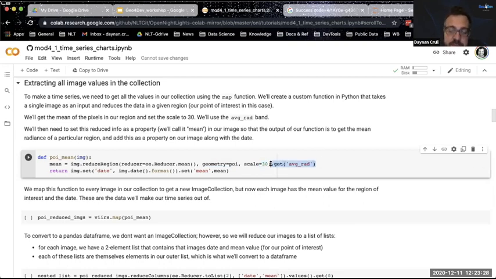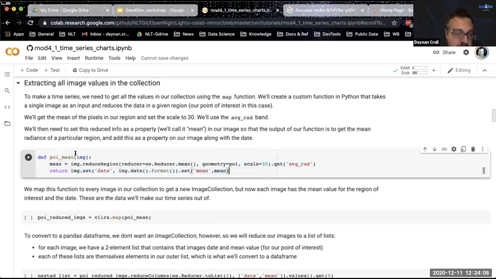And as always before, we're going to get the average radiance band for these data. And then what we're doing here is saving that as a variable called mean. All right, this is the average for these pixels. It's a number. And we're actually adding this information to our image itself by adding this as metadata. We're going to create a label called date, and we're going to put this data into a format that's easy to read so that later we can plot this and we know what the data is. We don't have to deal with the Unix timestamps and all that mess. And then we're going to create a label called mean, and we're going to set our mean value.